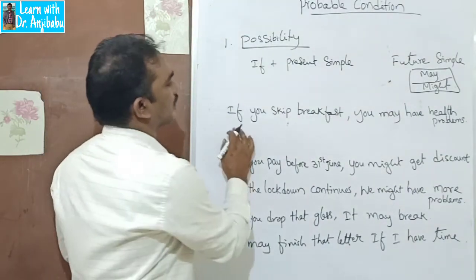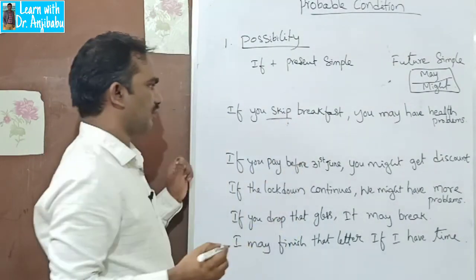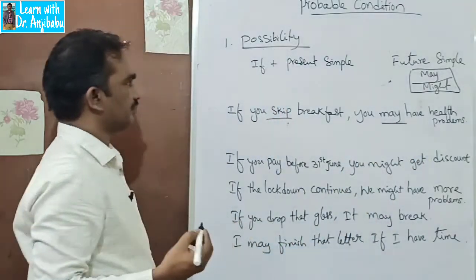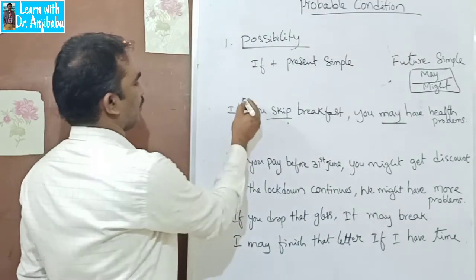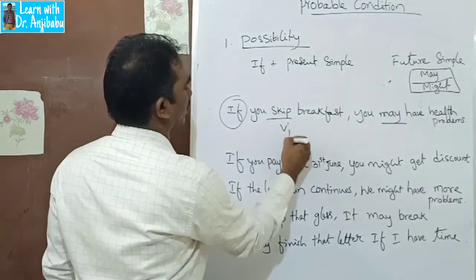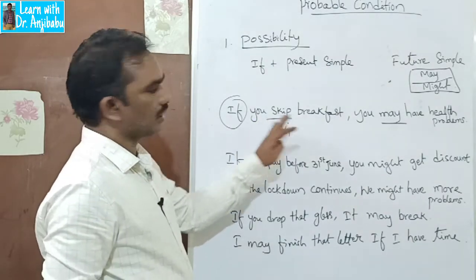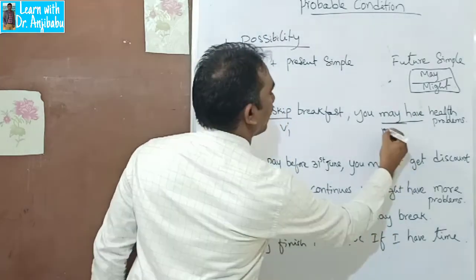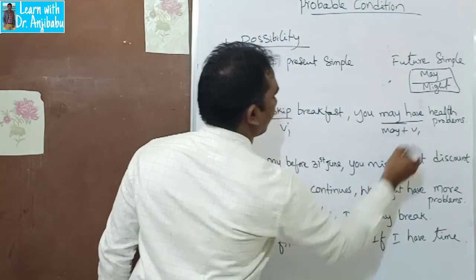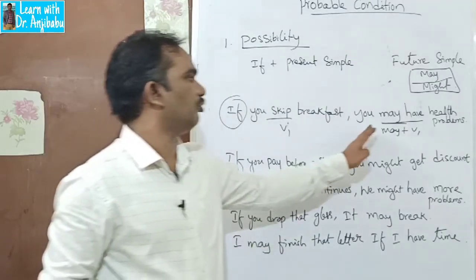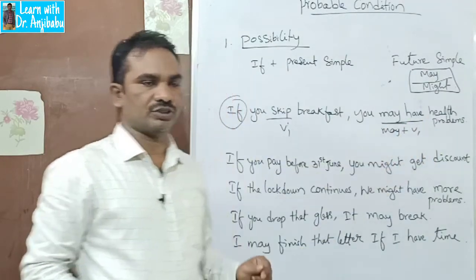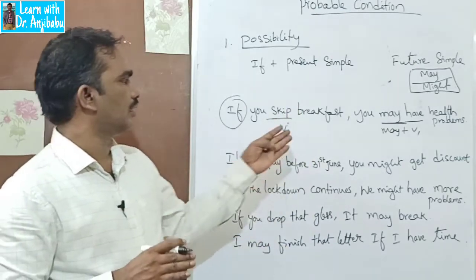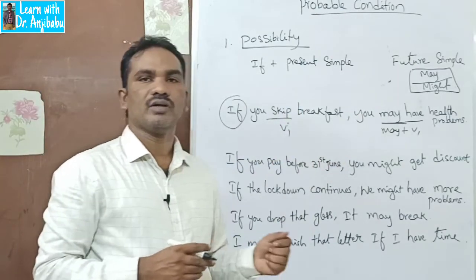Let's look at the example: if you skip breakfast, you may have health problems. The if clause has skip, V1, simple present tense, and here may plus V1: you may have health problems. If you skip breakfast, that means if you don't eat breakfast, you may have health problems.